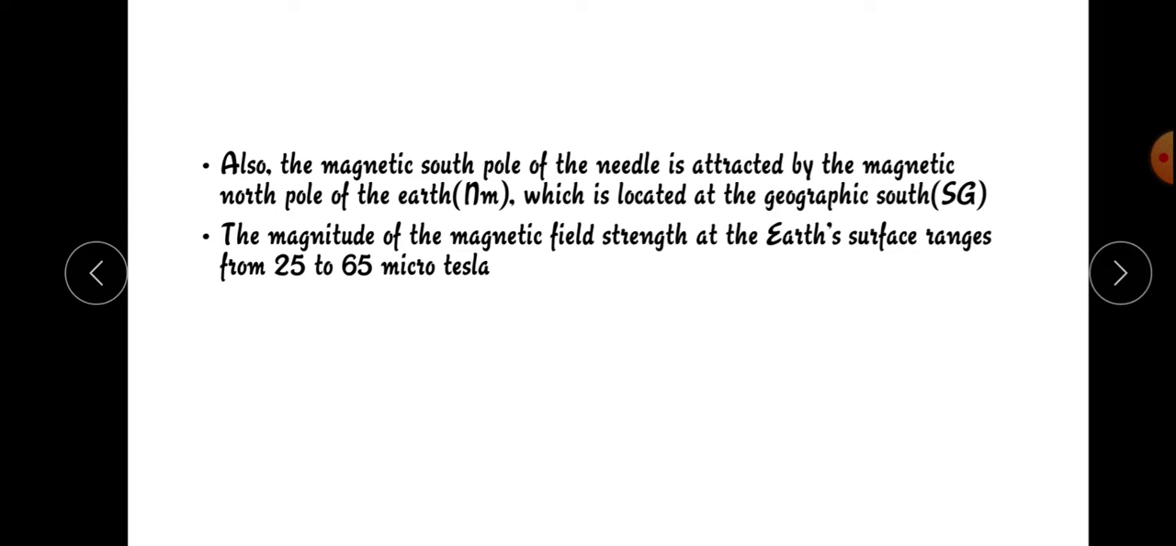So the magnitude of the magnetic field strength at the Earth's surface ranges from 25 to 65 microtesla. Also, do you all know that the Earth's magnet is 20 times more powerful than a fridge magnet? So this is the Earth's magnetic field.